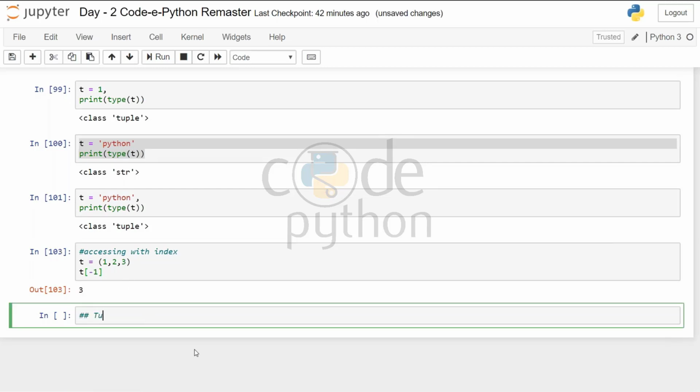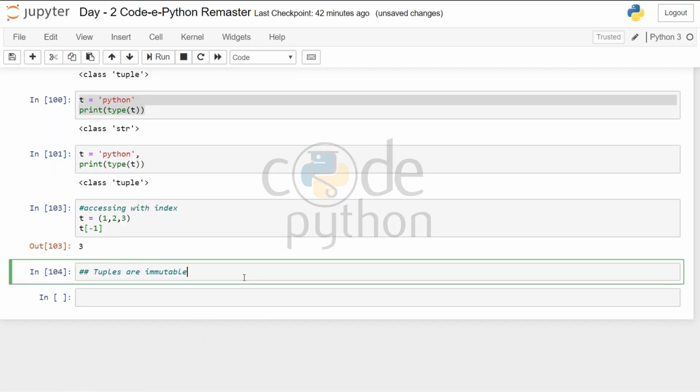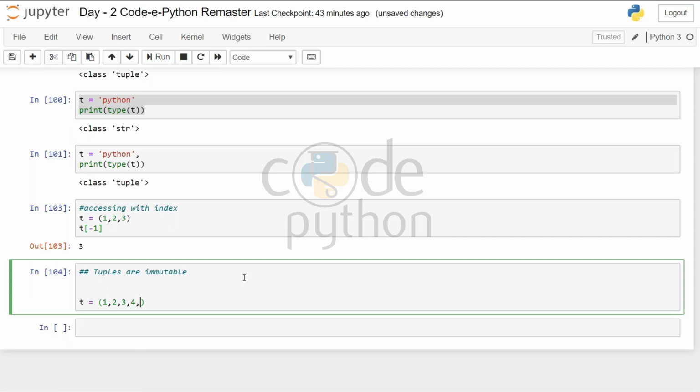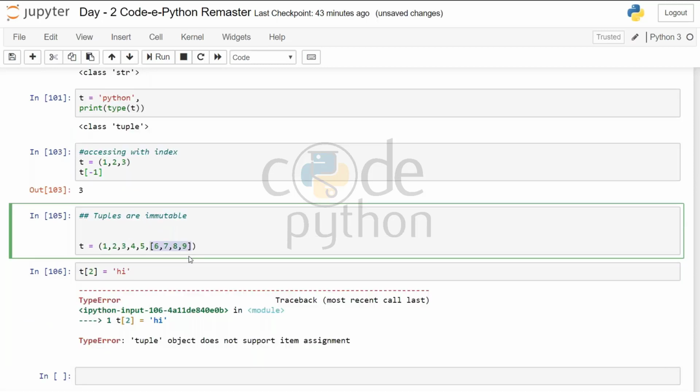When I said tuples are immutable, let's take one example of that. Let's create a tuple 1, 2, 3, 4, 5. And here I'll add one list, 6, 7, 8, 9. Now, if I want to change the third element to 'hi', let's set T at second index equals 'hi'. It will give me an error. As I said, tuples are immutable. But it has a list too.